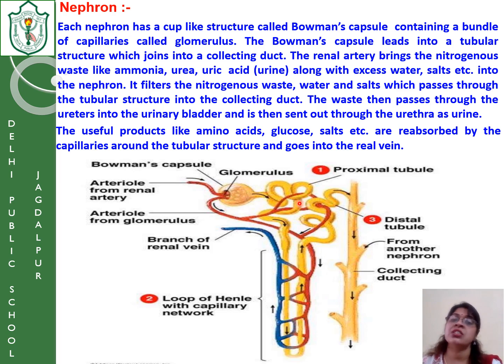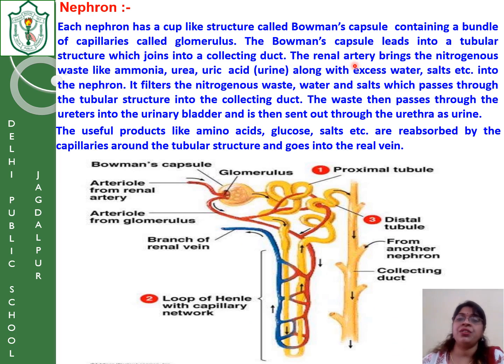The tubule region is divided into three parts. The first initial part, which is connected to the Bowman's capsule, is called the proximal tubule. Then the proximal tubule comes down and there is a U-shaped structure, called Henle's loop or loop of Henle, which has a capillary network. You can see that veins and arteries are there, connected by the capillaries. Then after the loop of Henle, the part which is connected to the collecting duct is called the distal tubule. So this entire portion is called the tubule and this is called the collecting duct.